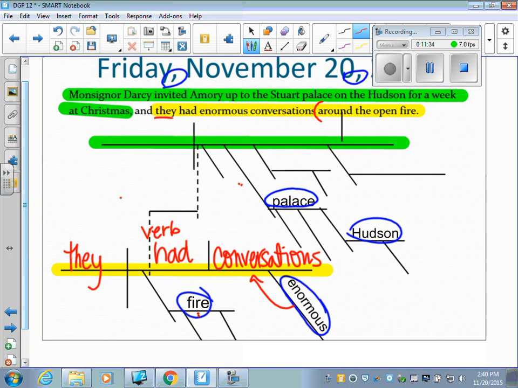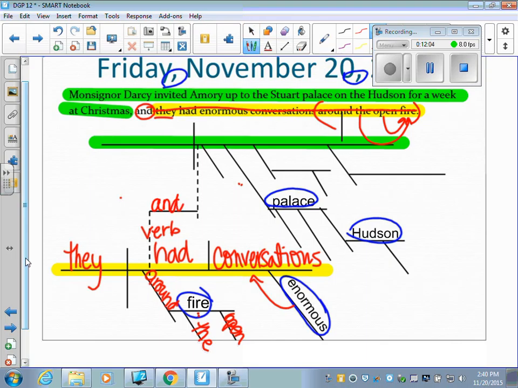Over here, we have the preposition. Here it is, around the open fire. This is your object of the preposition. Your preposition is around. And what kind of fire is it? It's the open fire, and it's the fire. And so you simply put the fire, open fire. And now you've completed that entire sentence right there. You're finished with that. You've got your coordinating conjunction, and that is what ties these two sentences together.